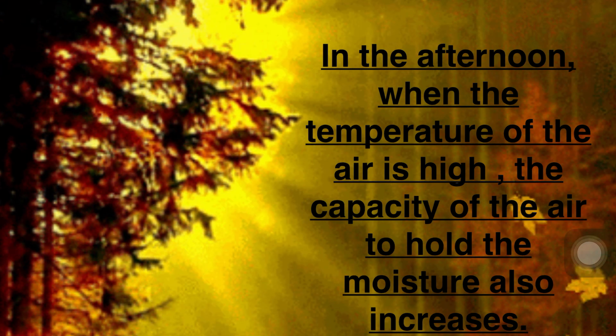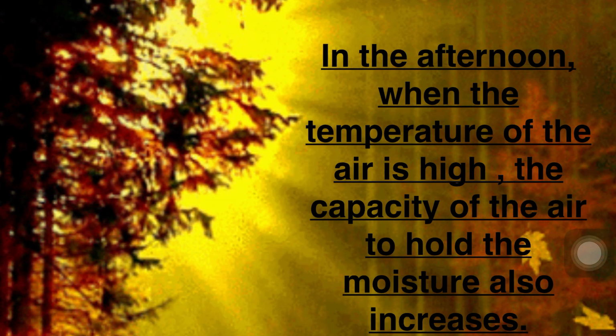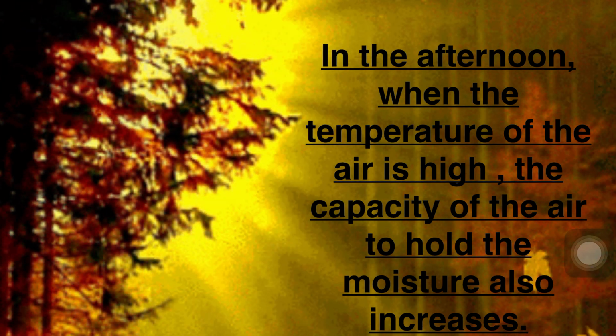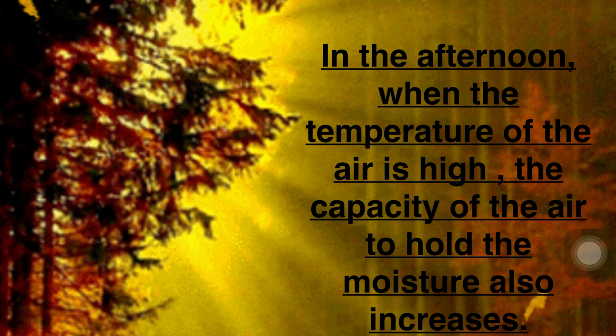In the afternoon, when the temperature of the air is high, the capacity of the air to hold the moisture also increases. Then, compared to its full capacity to hold water, the proportion of moisture in the air is less and we feel that air is dry.